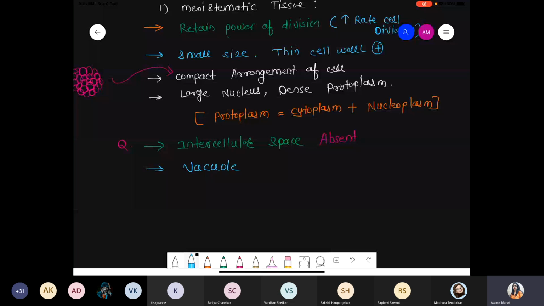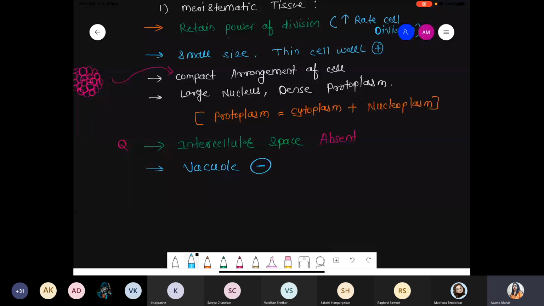Vacuole is also absent because these are very young cells, very small in size. So there is no space for the vacuole, because the vacuole is the largest organelle in a plant cell; maximum area is occupied by the vacuole. But meristematic tissue is at a very young stage, small in size, with no proper development. Cells are continuously dividing. So there is no vacuole, mostly absent in meristematic tissue.